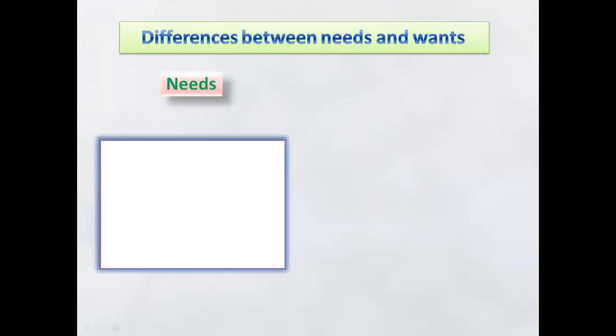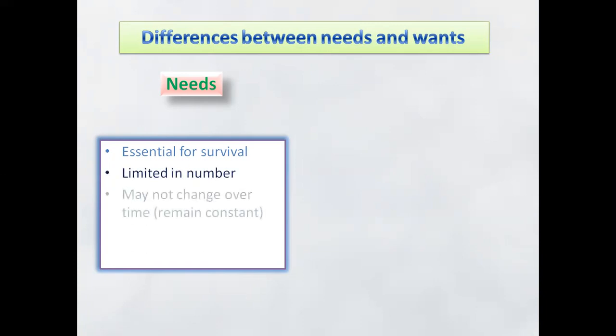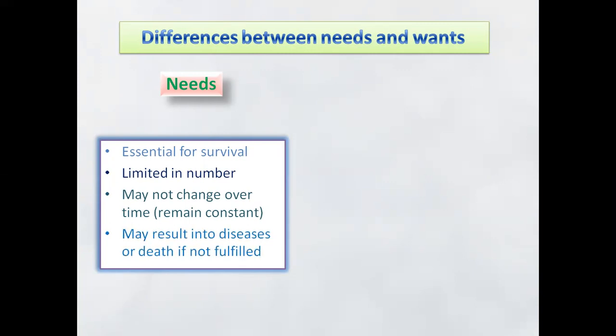Now, after looking at your needs and wants, let us consider the differences between needs and wants. This is going to make you understand better the concept of needs and wants, starting with needs. Needs, as we saw, are essential items for survival, but they are limited in number, may not change over time, and remain constant over time. Last one, if human beings don't get these needs, it may result into death or some diseases.